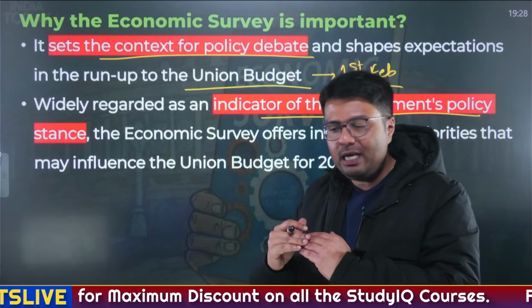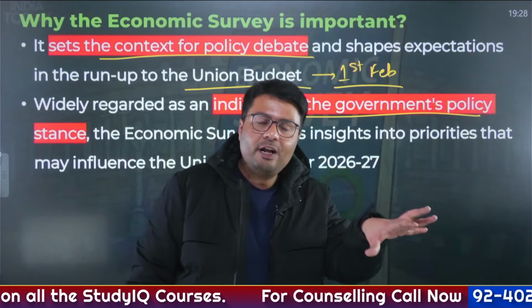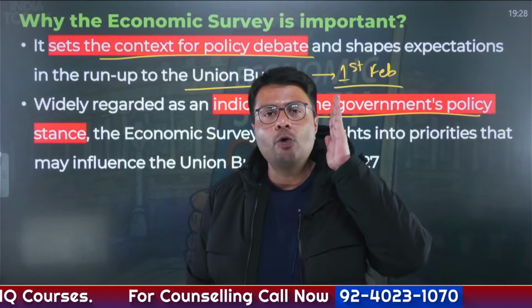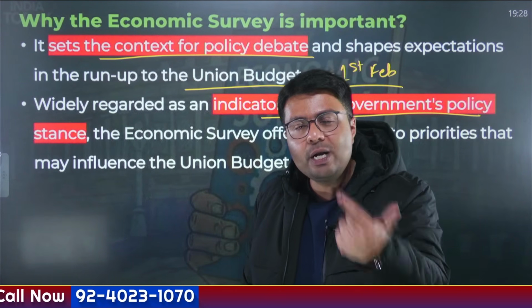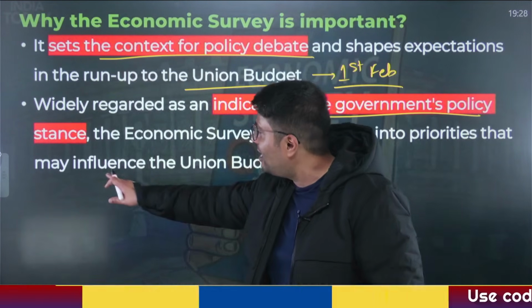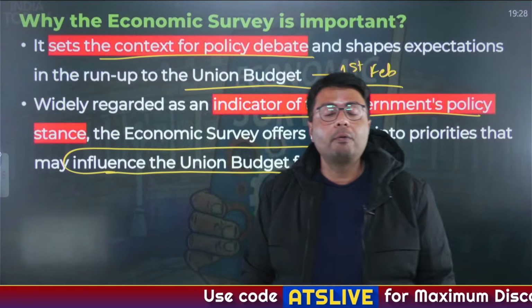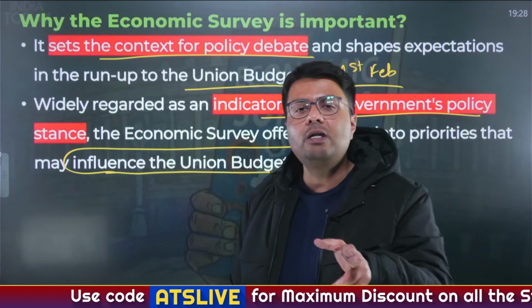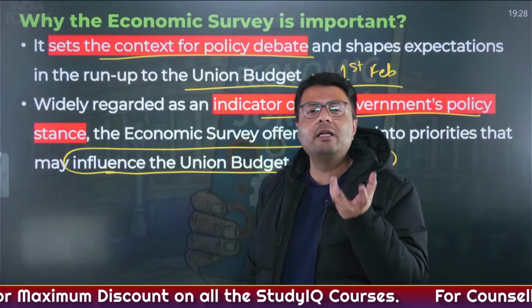So will government spend more on infrastructure? Will government spend more on welfare spending? Will government spend more on defense sector? All of this idea, where would you get it from? You will get it from the economic survey. Right? And that is why we can understand how this thinking of the government may also influence its upcoming budget. So this is the utility for a normal person to study and go through what is given in the economic survey.